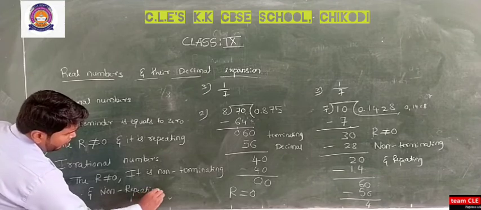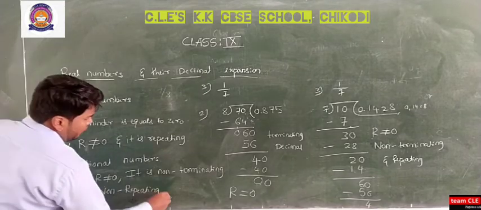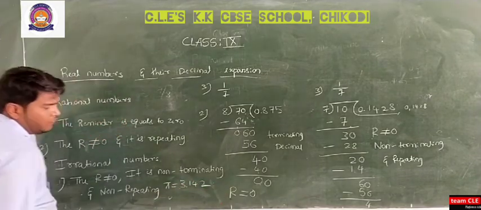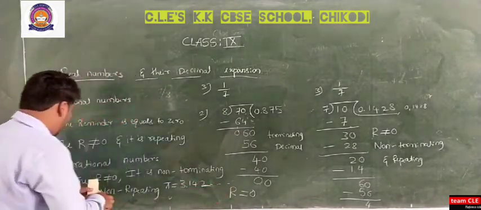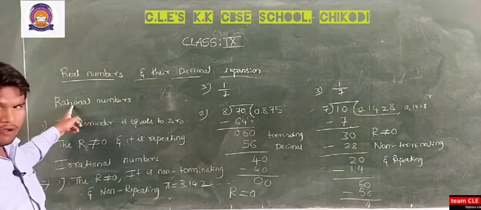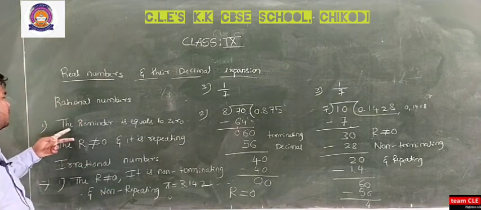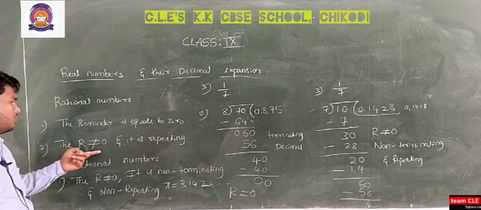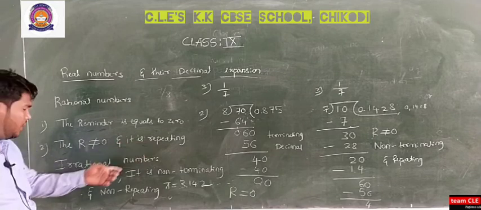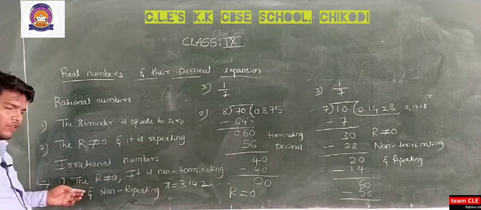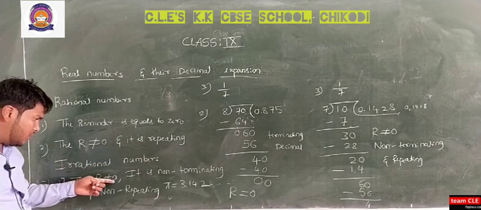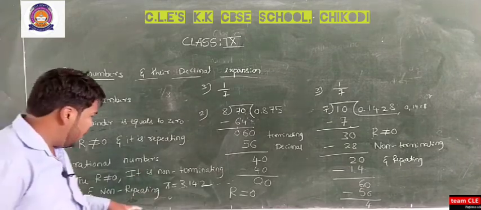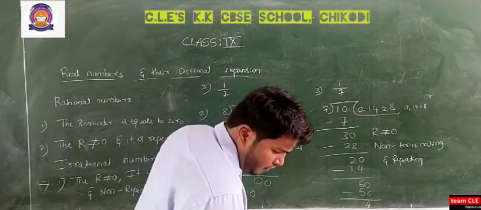We can give the example of pi, that is 3.142, and so on. So these are the scenarios for rational numbers: two cases, the first is that the remainder is equal to 0, and the second is that the remainder is not equal to 0 and it is repeating. And for irrational numbers, the decimal is non-terminating and non-repeating. So pi is an example for irrational numbers.